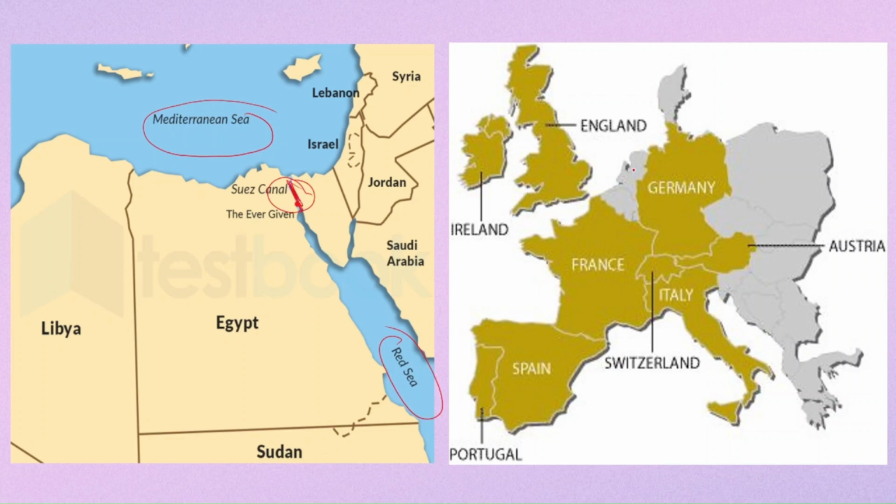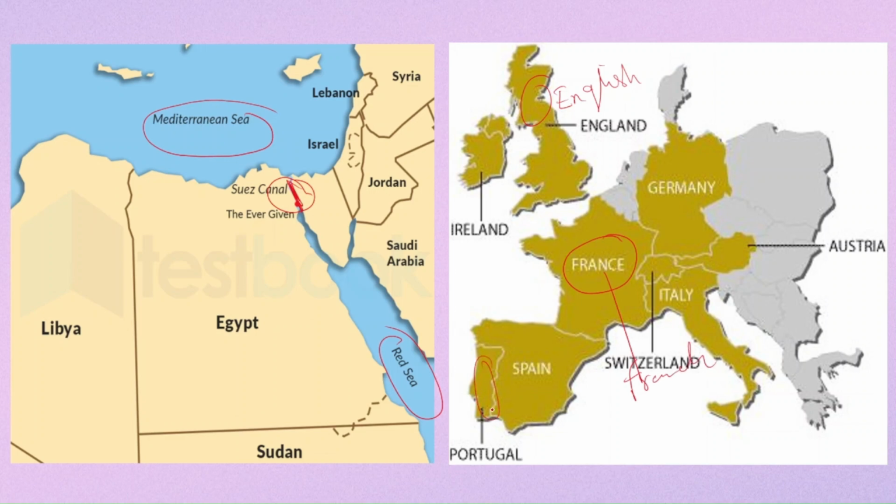The next picture over here is a map, and this shows you the places from which all the East India companies came and ruled India. So first we have Britain, England, the English East India Company. Then we have France over here, from where we had the French East India Company.